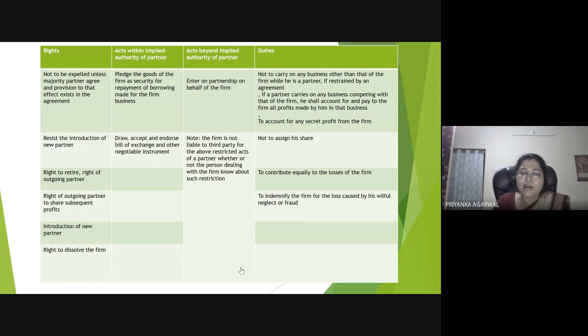Now, do you think registration of partnership is mandatory, or is it optional? What does the law say about it? Ma'am, it is optional. Yes, it is optional, but